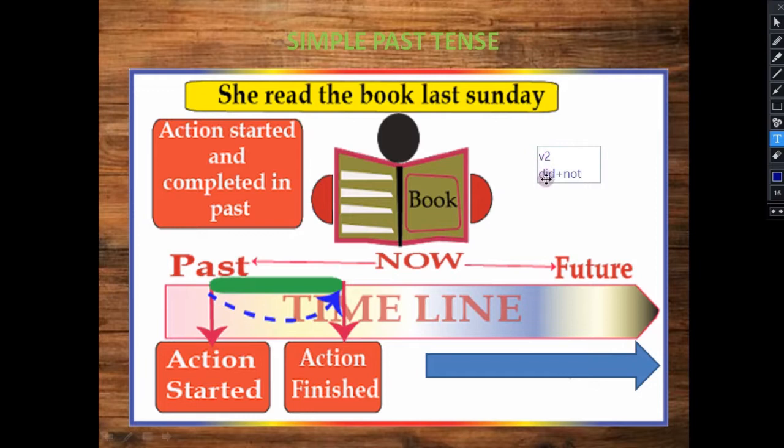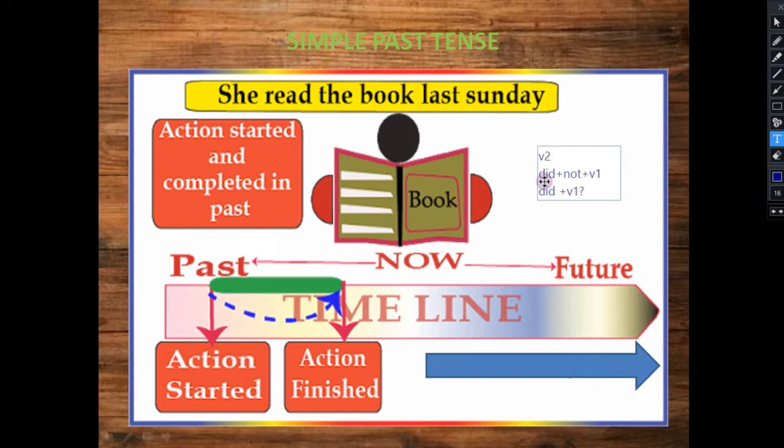So did is the second form, so after this you have to put did plus not plus verb first form. Now you will not put second form. Why? Because we have already used the second form of do, and do has converted into did. Okay, that's why did not plus verb first form you have to put for the negative sentence. Same for the interrogative one, what you have to use: did plus verb first form for the interrogative one. Okay, so I hope you have understood. We will do some more examples.